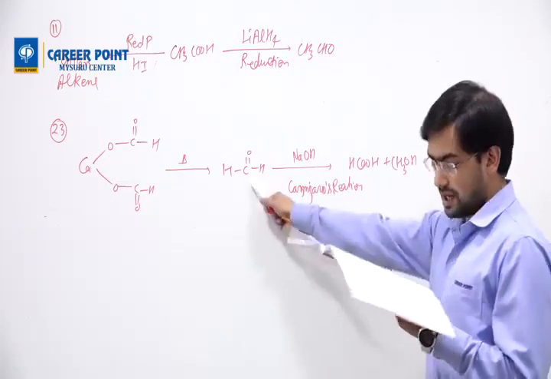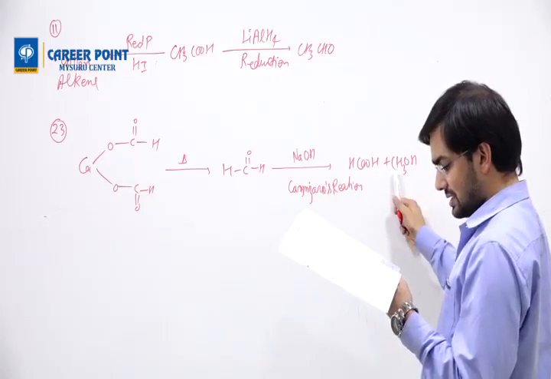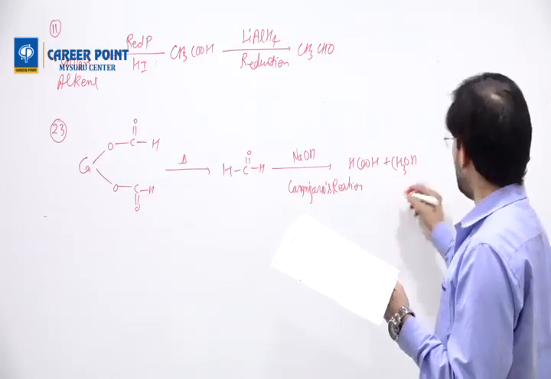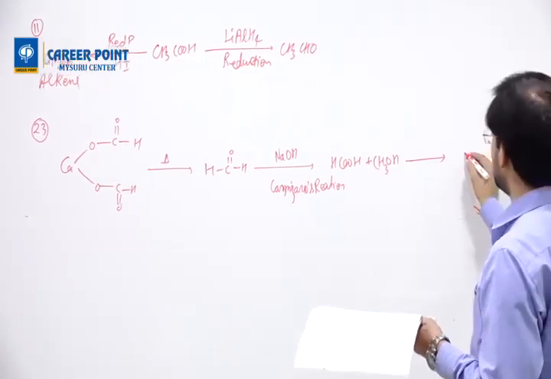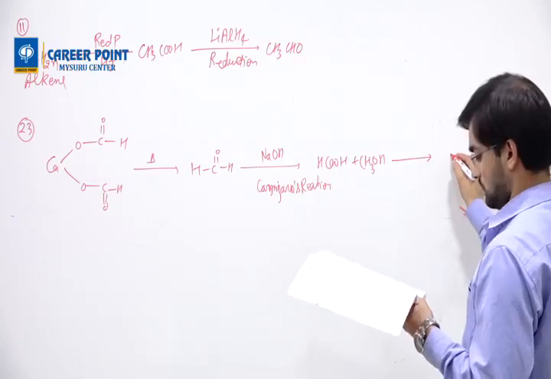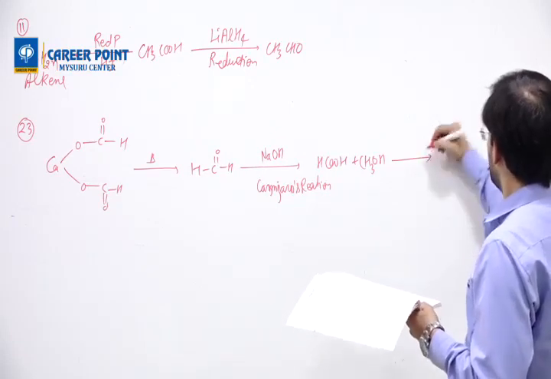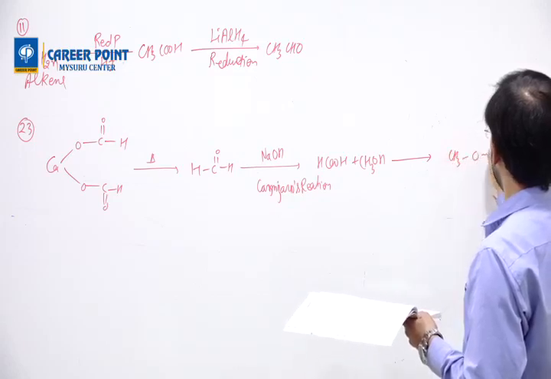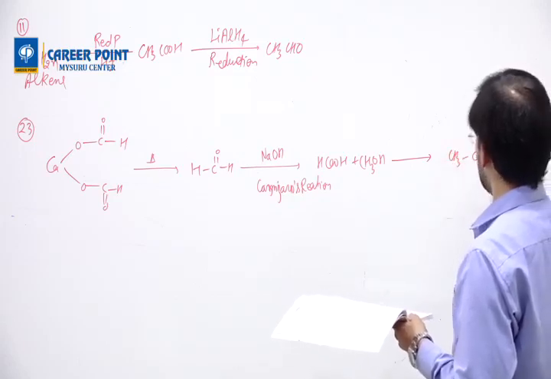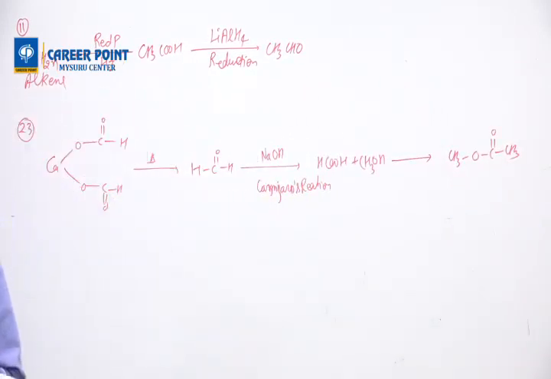Okay, so one is the aldehyde, both of the products, and on heating, both will form an ester. So when you form an ester, you will get HCOOCH3. This is 23. Then question number 33 also.